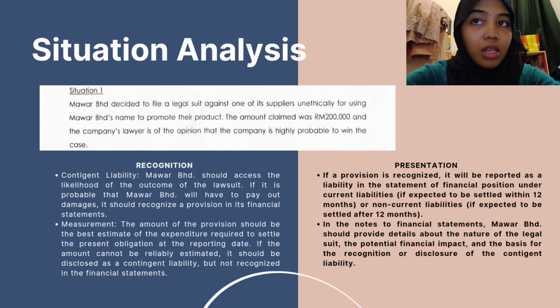MAWADDAH should assess the likelihood of the outcome of the lawsuit. If it is probable that MAWADDAH will have to pay out damages, it should recognize a provision in its financial statements. The second one is measurement. The amount of the provision should be the best estimate of the expenditure required to settle the present obligation at the reporting date. Otherwise, it is disclosed as a contingent